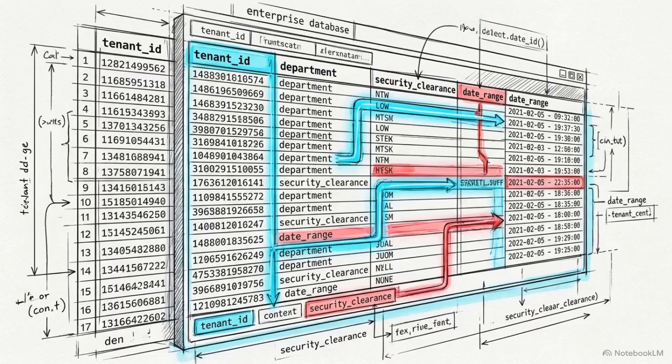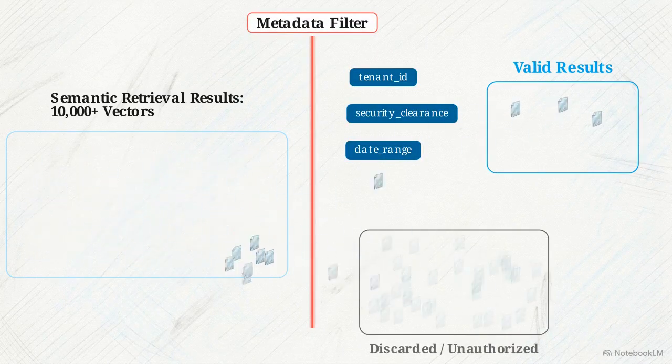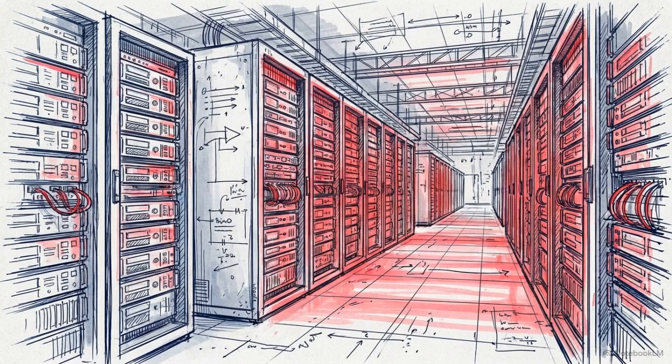This is compounded by enterprise metadata. Standard flat indices execute semantic retrieval first and filter for tenant metadata second. The system computes similarity across millions of vectors, only to throw the vast majority away because they don't match the required user or date filters. Horizontal scaling of compute cannot resolve a mathematical decay in retrieval precision.